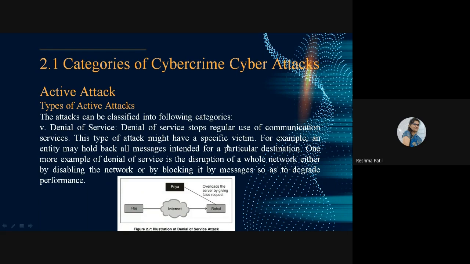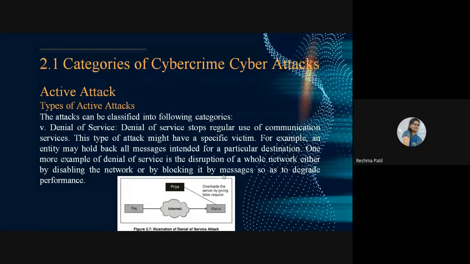For specific types of people only this type of attack is conducted. For example, an entity may hold back all messages intended for a particular destination. One more example, denial of service is the disruption of a whole network, either by disabling the network or overloading it with messages so as to degrade performance. So here, the purpose for which your system is created, that system is not working as per the requirement. That is called denial of service.